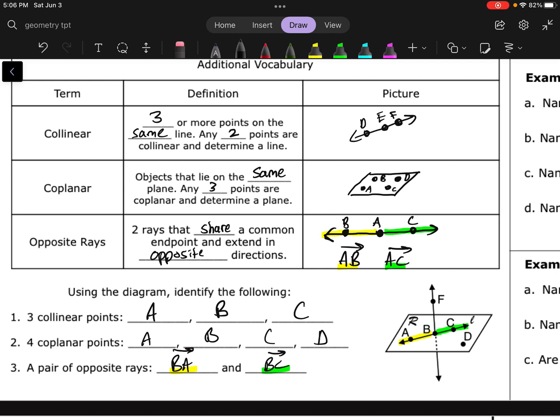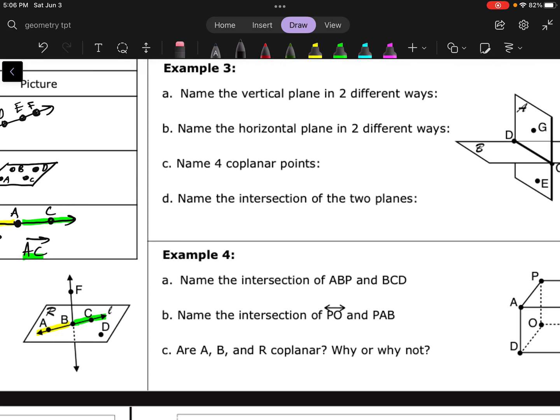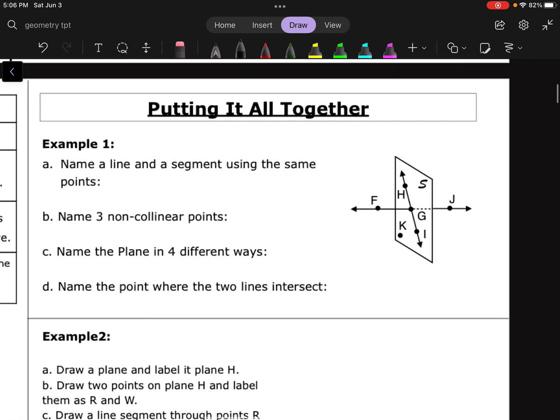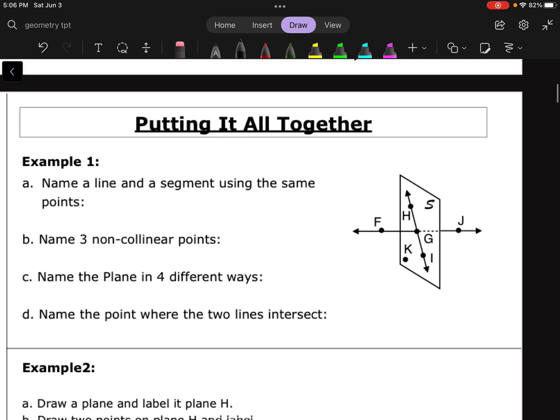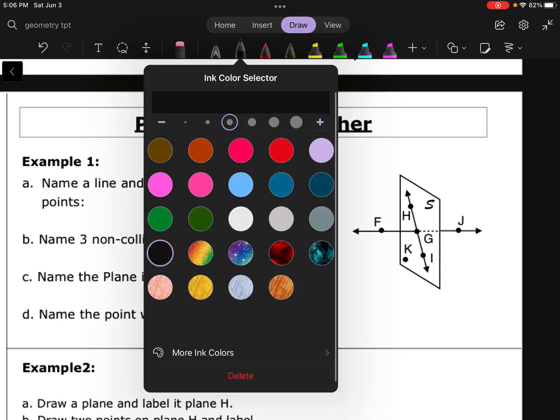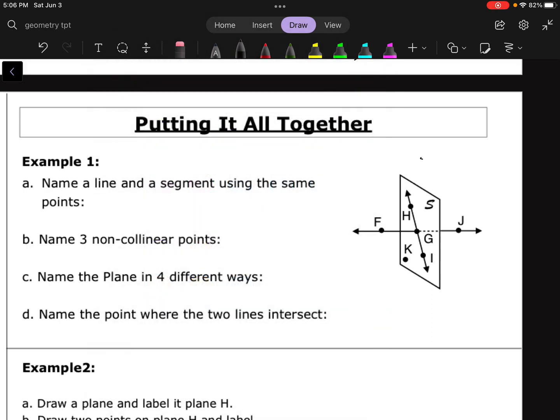Okay, a lot of words. So let's get some practice in here. Let's take a look at some diagrams and try to answer some stuff. So let's look at this diagram here for example 1. It says name a line and a segment using the same points. Okay, so what about line HI? So line HI would be that entire line with the arrows included.